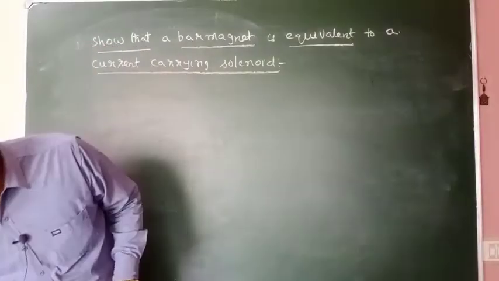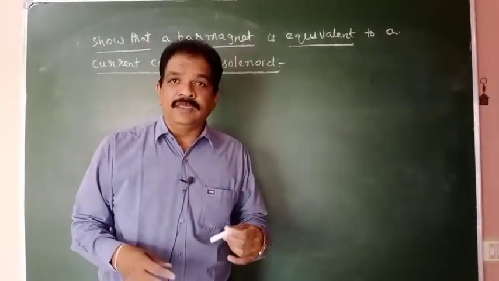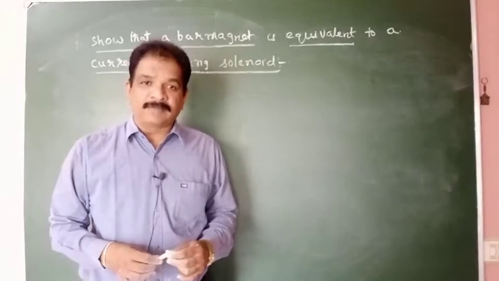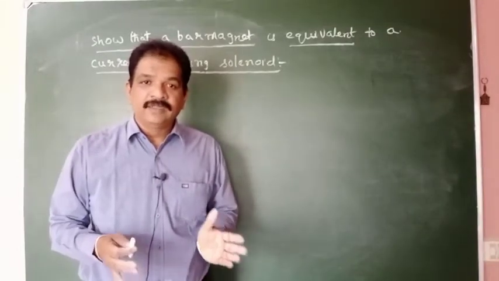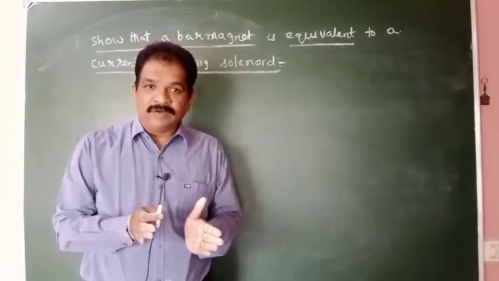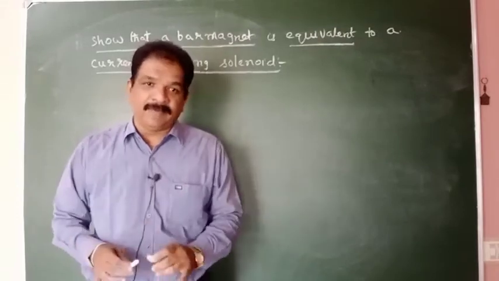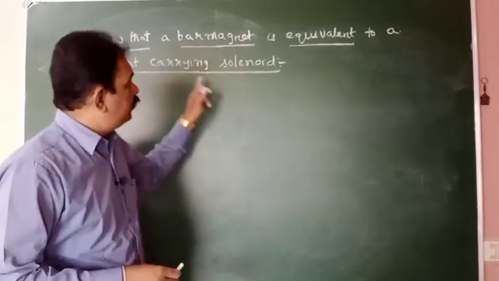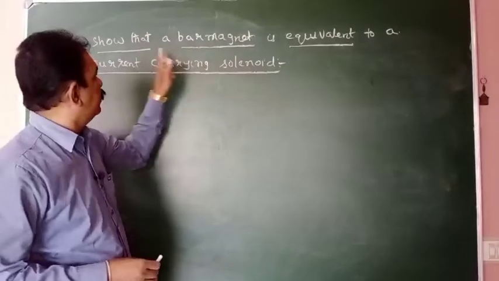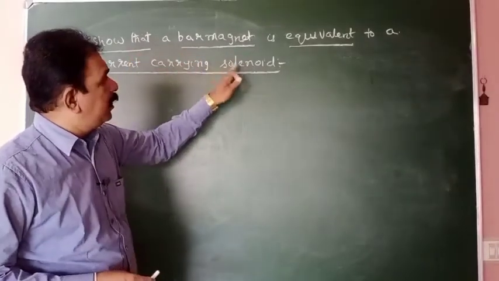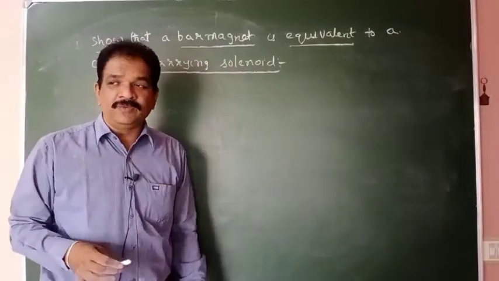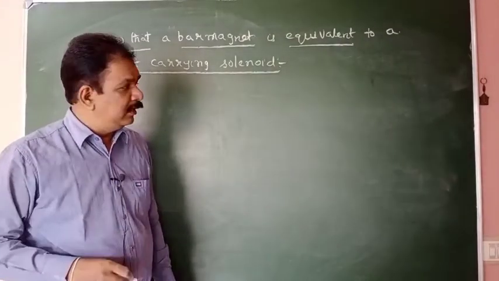That current carrying solenoid is equal to a bar magnet. So a current carrying solenoid will behave like a magnet. That one we have to prove mathematically. Show that a bar magnet is equivalent to a current carrying solenoid.